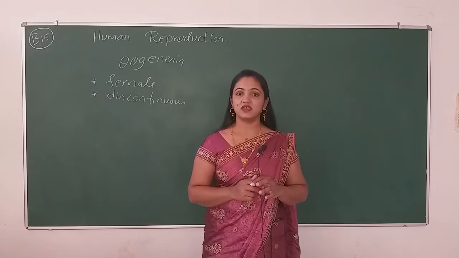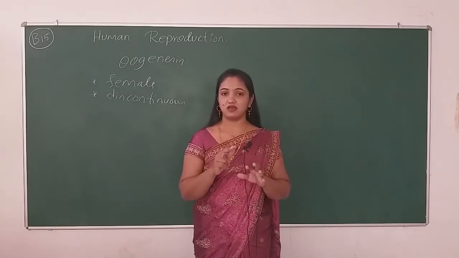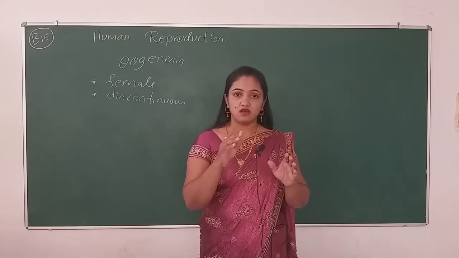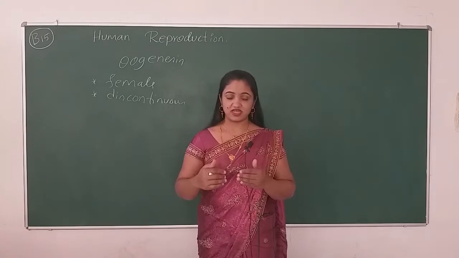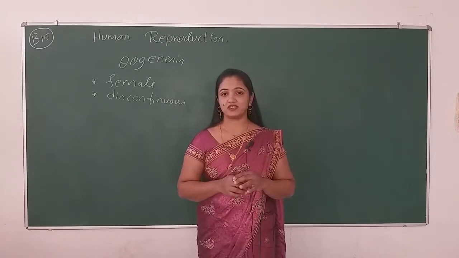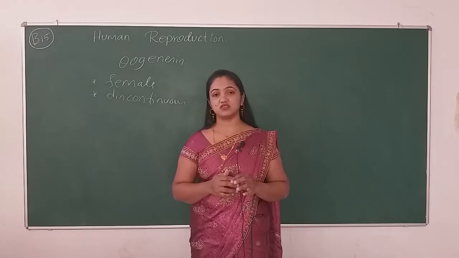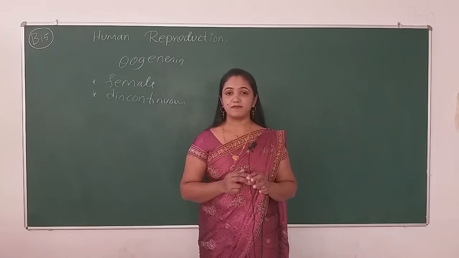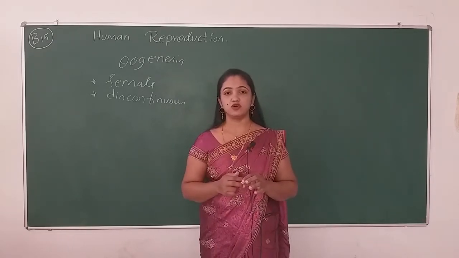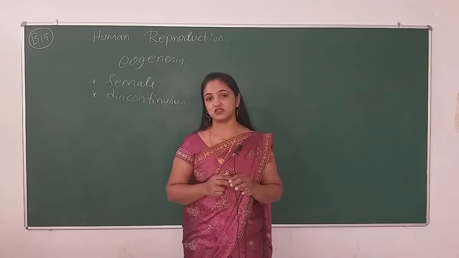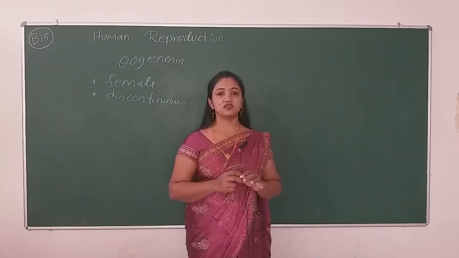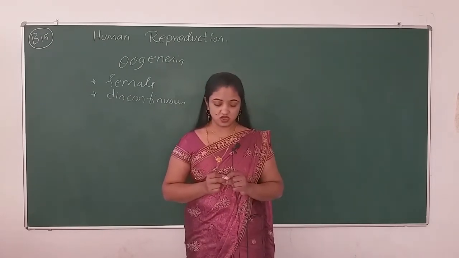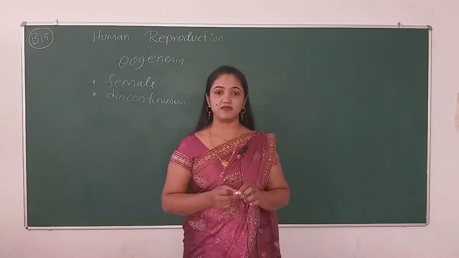So one thing is, it is a discontinuous process, and no doubt it takes place in the female reproductive tract. With this, at the last stage or at the end, it won't produce 4 eggs, as in spermatogenesis, where the resultant product of meiosis gave rise to 4 spermatids that mature into sperms. That all we studied in spermatogenesis, right? But it won't happen in oogenesis. At the end of oogenesis only 1 egg is released. How? We'll see this one by one now.